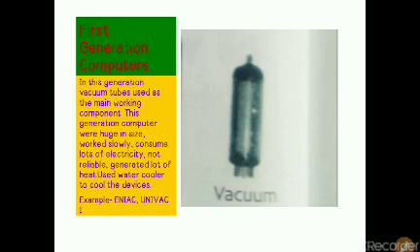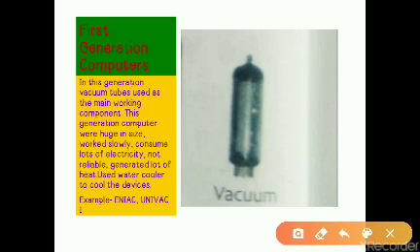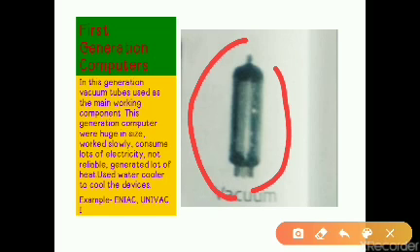After 1, 2 or 3 hours they generate a lot of heat, so to cool the devices, a water cooler was used. Examples of first generation computers are ENIAC and UNIVAC 1. And this is the vacuum tube.